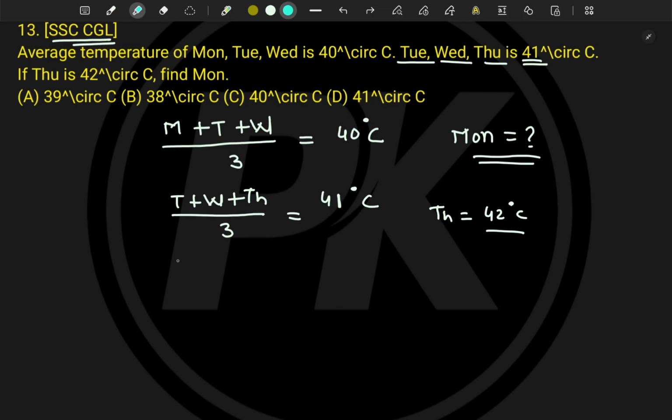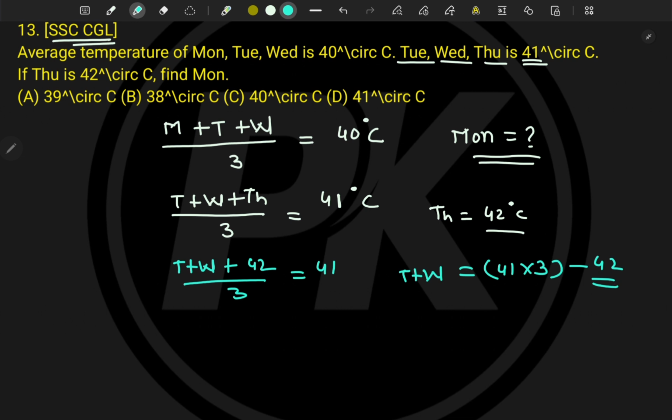So let's put Th equal to 42. So (T + W + Th) divided by 3 is equal to 41. Now let's find out T plus W. So T plus W is 41 into 3 minus 42, and now this value we will put in here.